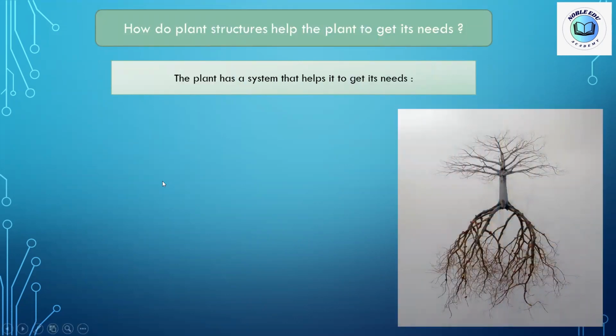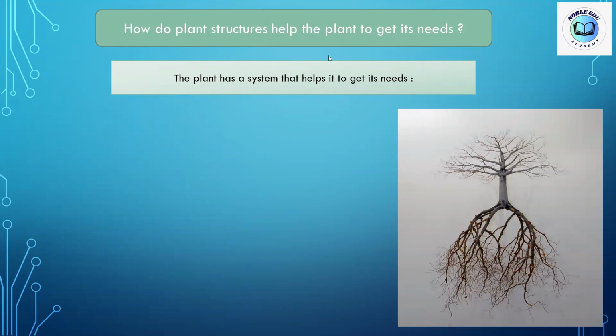Okay, this part is what? Who knows this part in the photo? Come on, Suhail. What is this part? Is this root, stem, or leaves? They are roots. Roots exist where, kids?